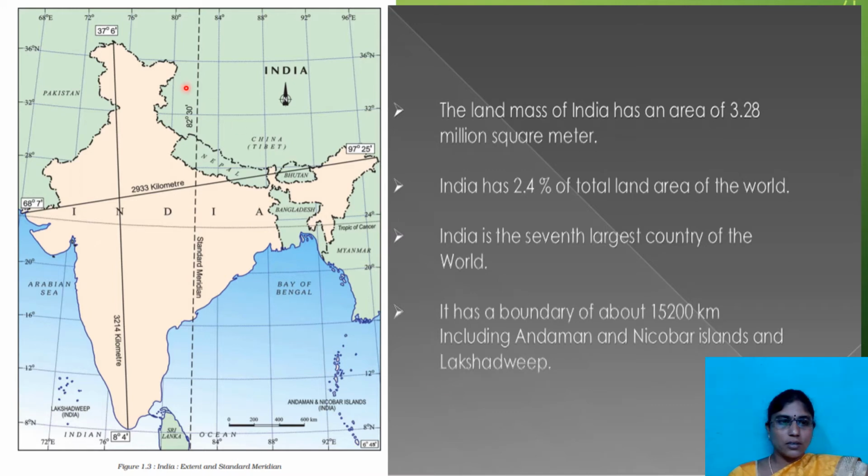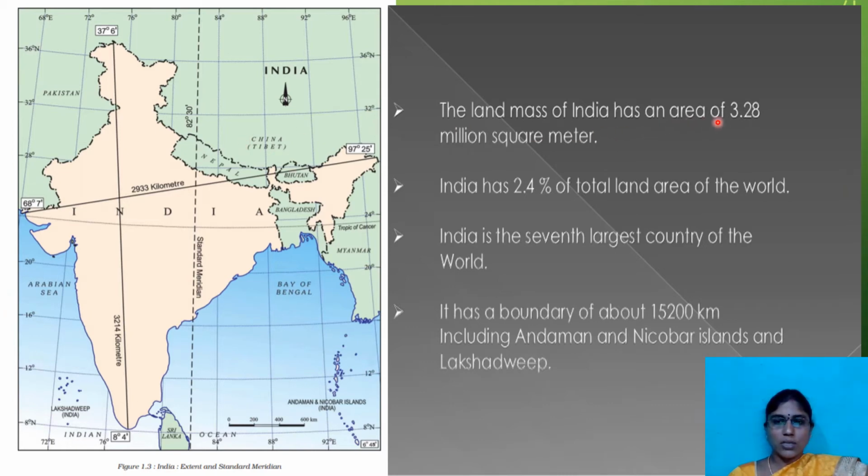See children, this is our India map. Now I'm going to explain the distance from Kanyakumari to Jammu and Kashmir. In total we have 3214 kilometers distance straight from Kanyakumari to Jammu and Kashmir. From Gujarat to Arunachal Pradesh, it is 2933 kilometers. So this is our entire nation.